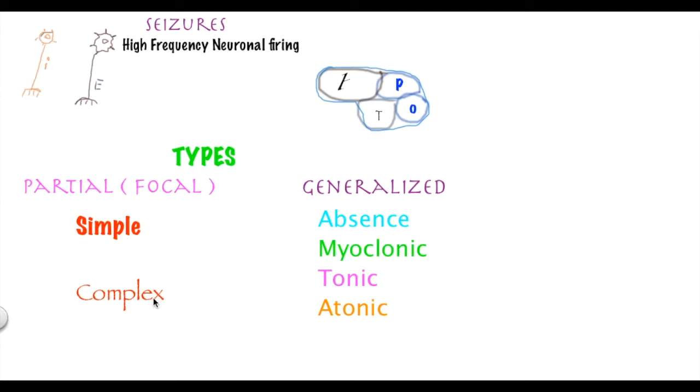Talking about complex partial seizures, well, they're basically affecting one, but they can go to another one. Let's suppose they are affecting temporal, but they can also affect frontal. Let's say they're overfiring at occipital, but they can affect parietal as well. Let's talk about generalized seizures. Generalized seizures can affect all the brain, anywhere, okay, they can be anywhere.